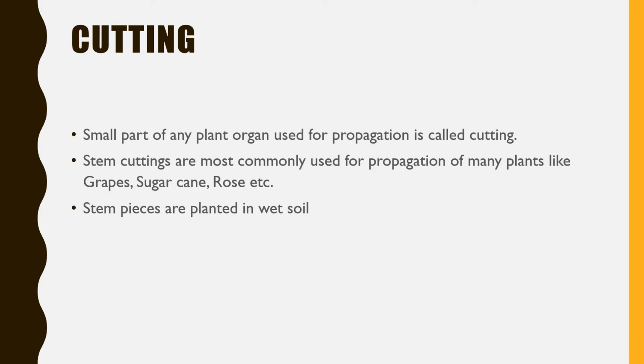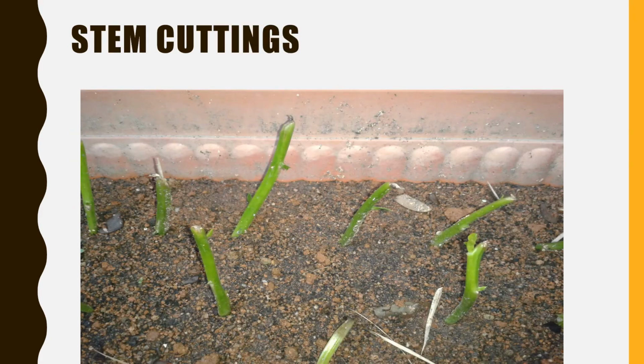This is the most common type of method, and not only in rose, sugarcane and grapes can also be grown by this cutting method. But one important thing is that the stem pieces should be planted in wet soil, meaning there should be moisture, there should be water in the soil. Here you can see stem cuttings put into the soil. All these will develop into complete plants.